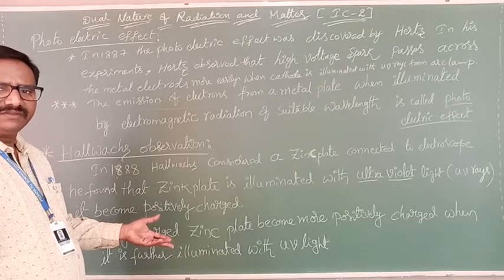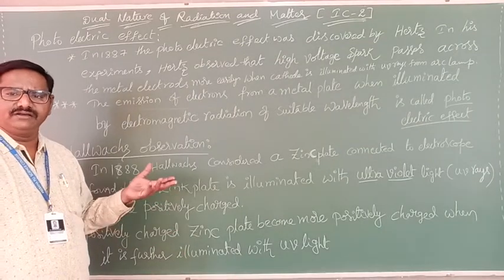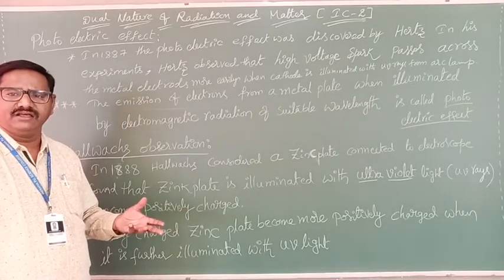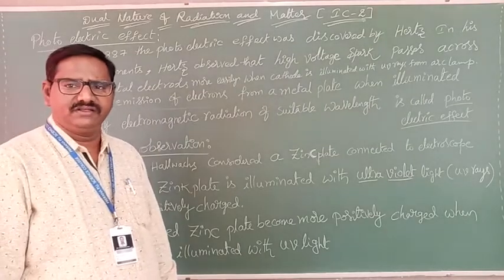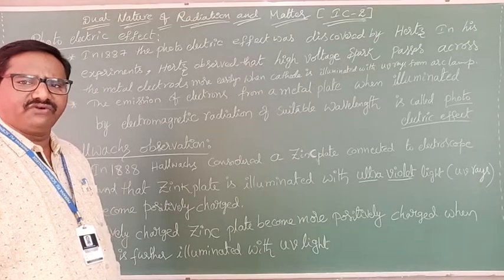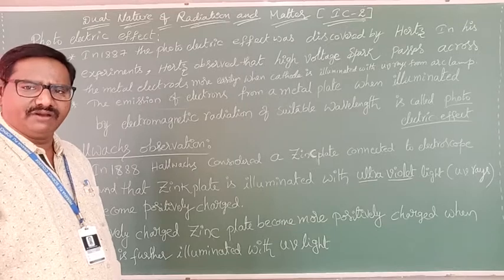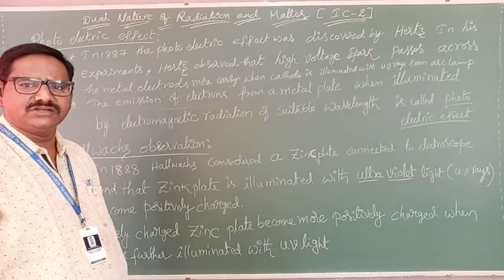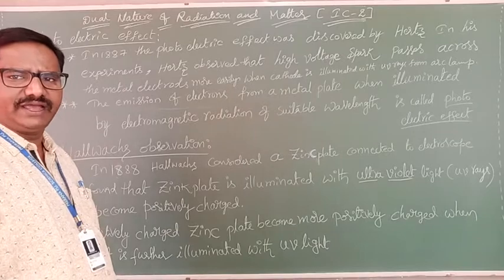Then the free electrons of the zinc plate receive that positive charge, and these electrons are ejected from the metal surface. Then the photoelectric effect occurs. When UV light passes upon a zinc metal surface, electrons are ejected from it. This observation was given by Hallwachs.